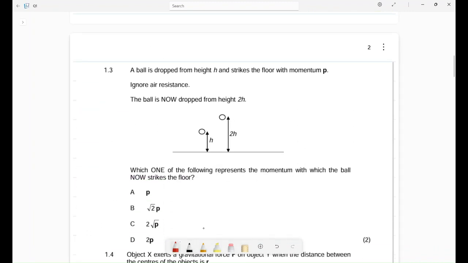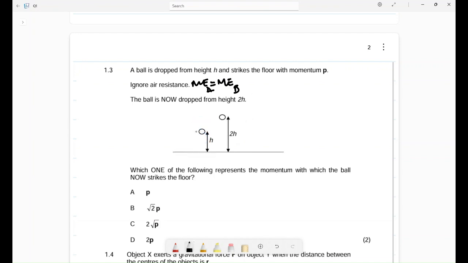Now, a ball is dropped from height h and strikes the floor with momentum p. Ignore air resistance. It means mechanical energy is conserved. Therefore, the ball is now dropped from height 2h. Which one of the following represents the momentum with which the ball now strikes the floor? You want the momentum of this ball, right? Now let's try and see the momentum here.